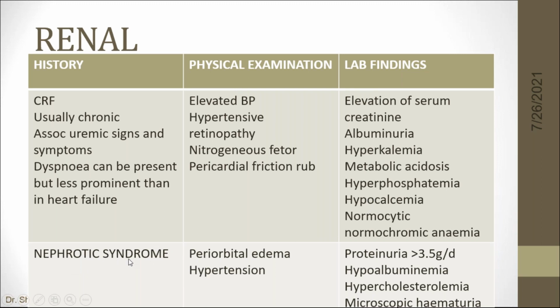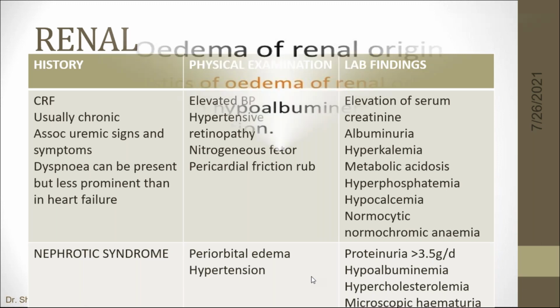Then the second reason will be nephrotic syndrome causing anasarca. Physical examination, usually the patient presents with periorbital edema, hypertension. Lab findings will be proteinuria, massive proteinuria of more than 3.5 gram per day, hypoalbuminemia, hypercholesterolemia, microscopic hematuria. All these are findings of nephrotic syndrome.